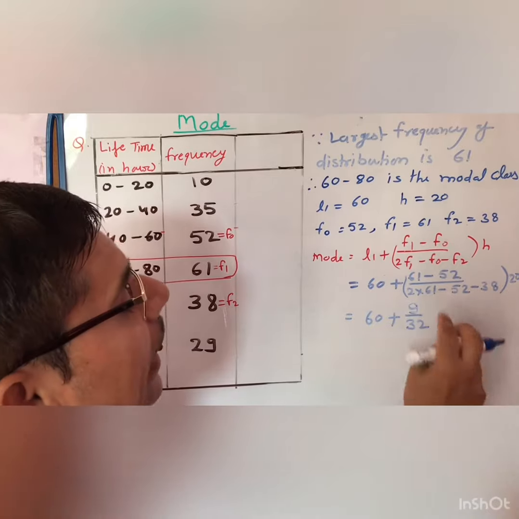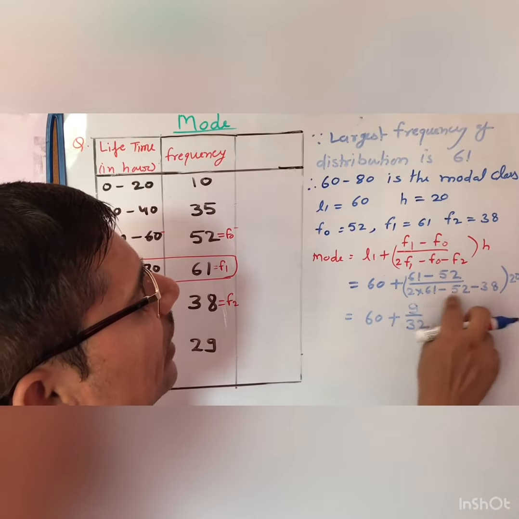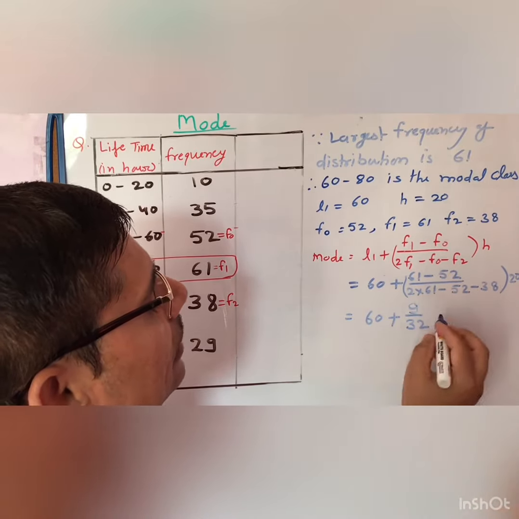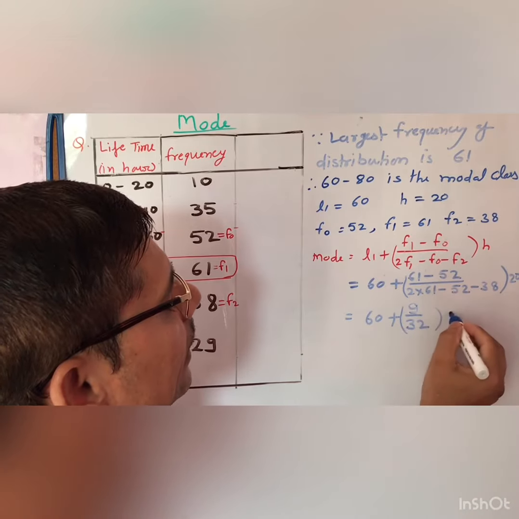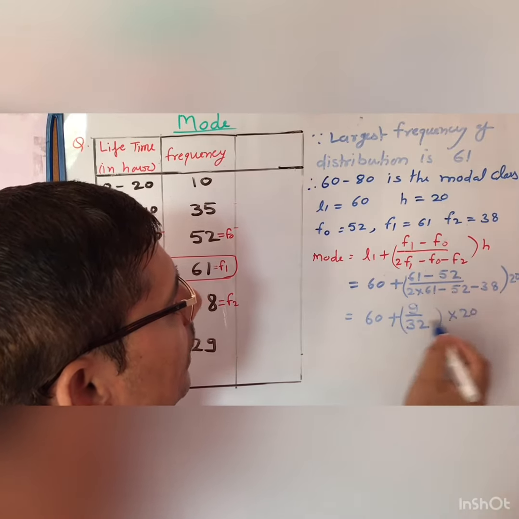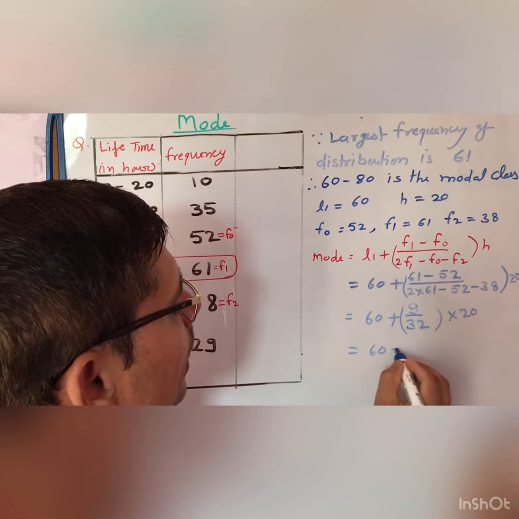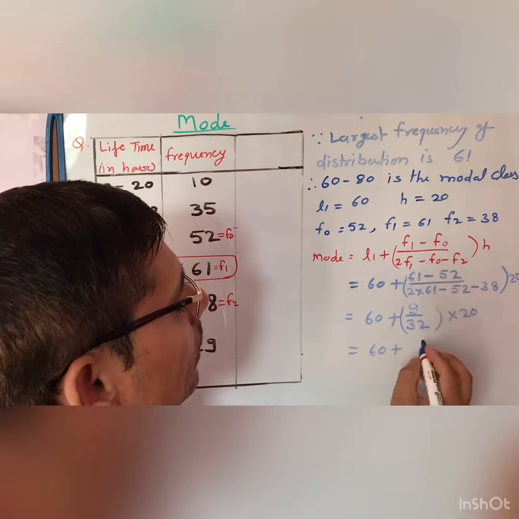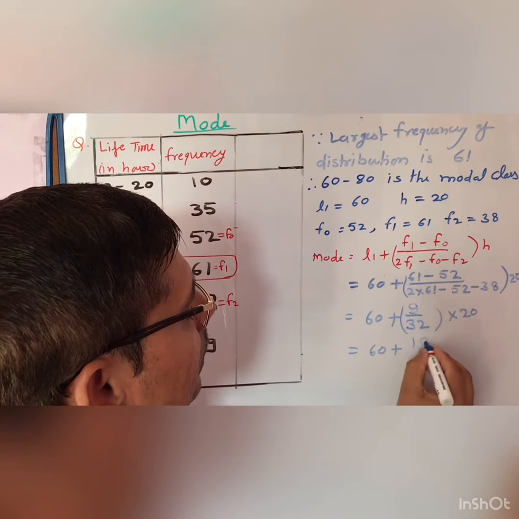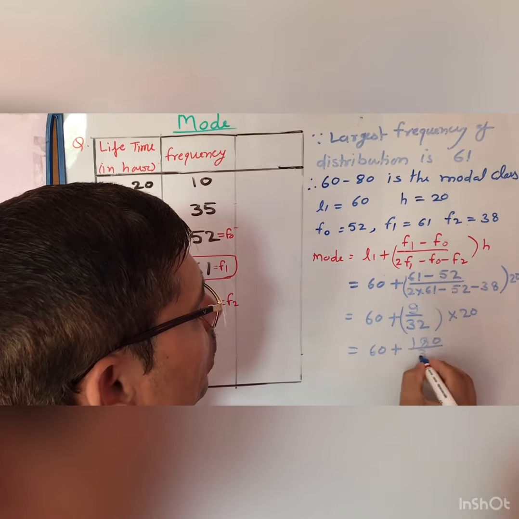And when you simplify the denominator, you will get 32, multiplied by 20, that is the class size h. So now you write 60 plus 9 into 20 upon 32.